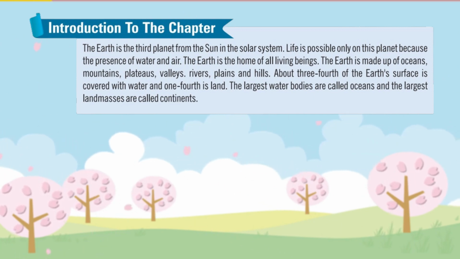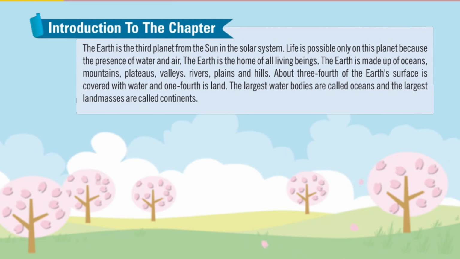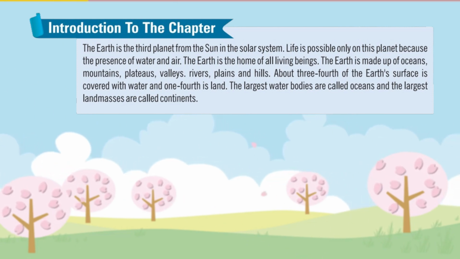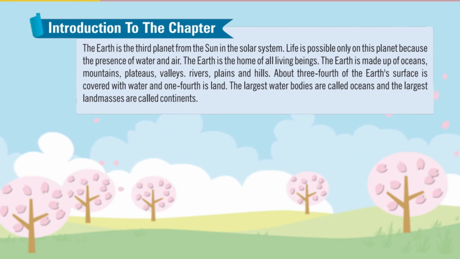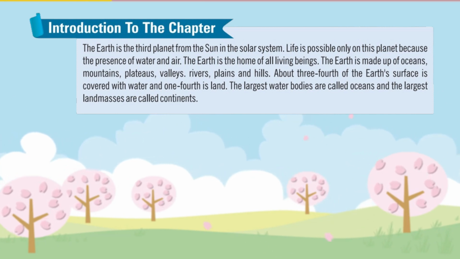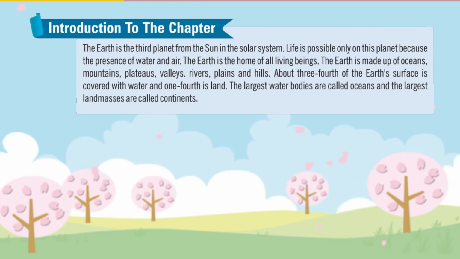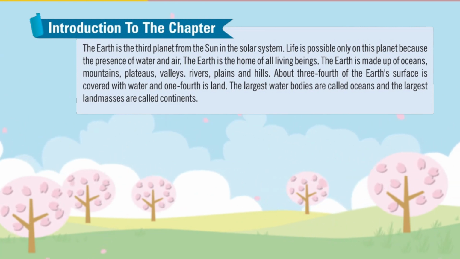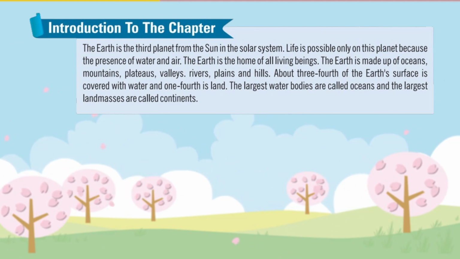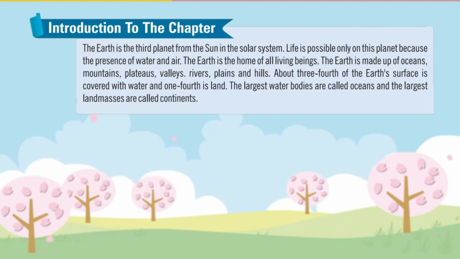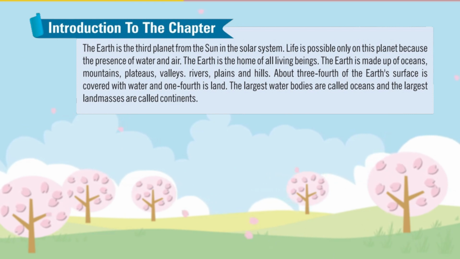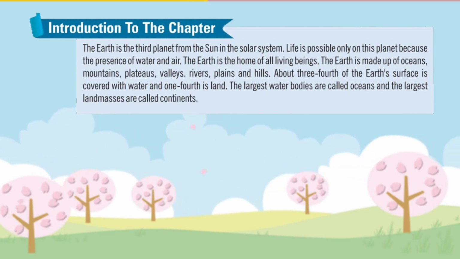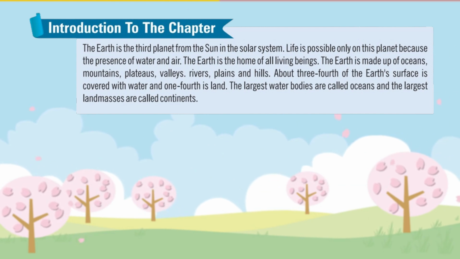Life is possible only on this planet because of the presence of water and air. The Earth is the home of all living beings. The Earth is made up of oceans, mountains, plateaus, valleys, rivers, plains, and hills. About 3/4 of the Earth's surface is covered with water and 1/4 is land. The largest water bodies are called oceans and the largest land masses are called continents.